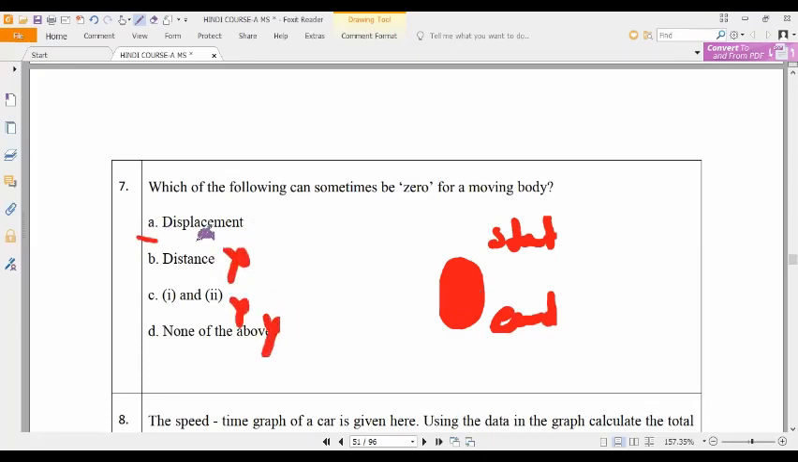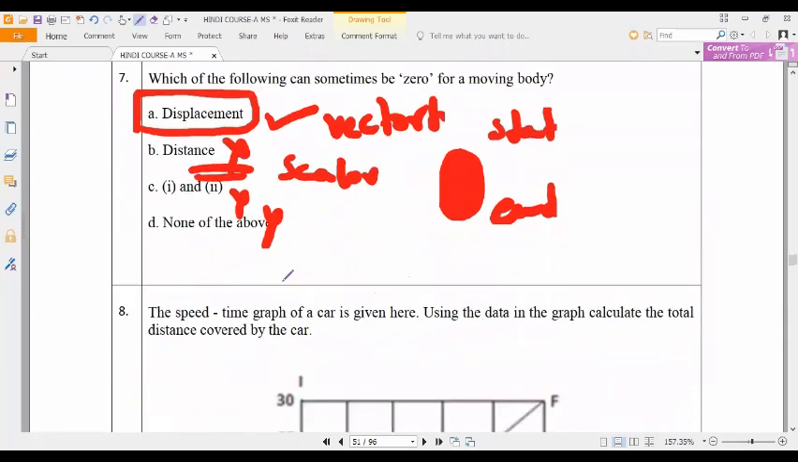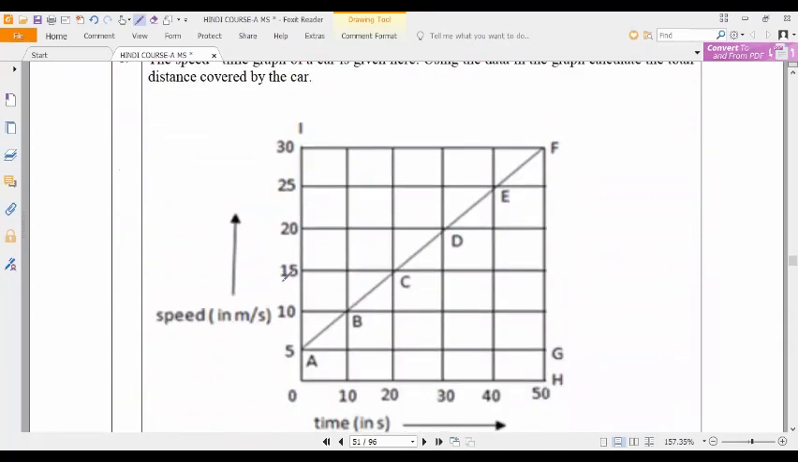What is the correct answer? Distance will never become 0. Displacement can become 0 because displacement is a vector quantity, but distance is a scalar quantity. So that you have to remember. So the correct answer is displacement, option A.